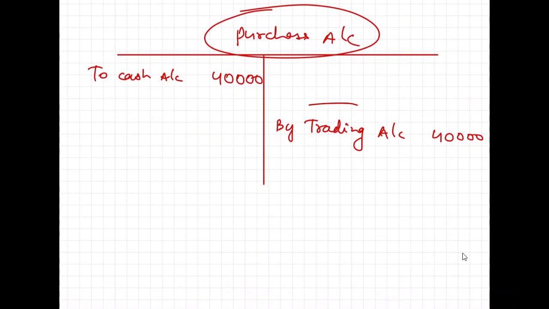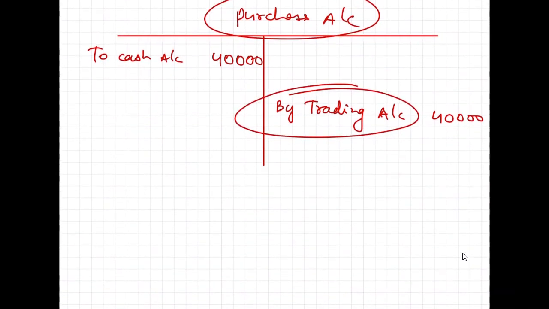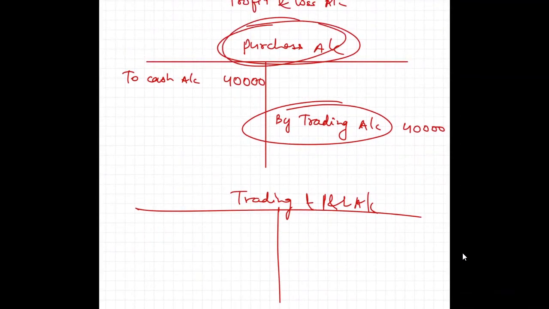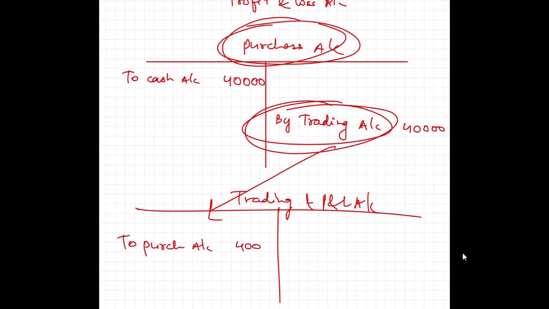That is why the closing entry here would change. I will open a trading and P&L account, which I did earlier also. All of you are aware of it. Now, in the trading account, the purchase account is being credited. The cross entry I have already written to the purchases account. So here this balance will come 40,000. And in the next year, obviously this will not be required to be brought down because nothing has been written as balance carried down.